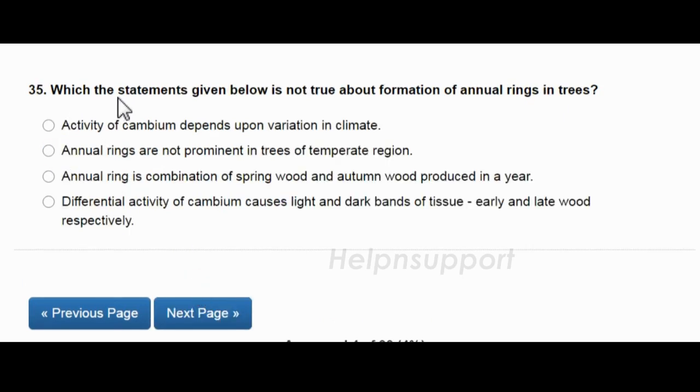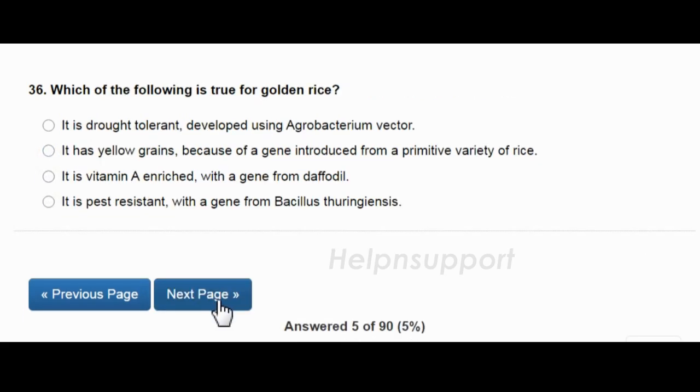Which of the statements given below is not true about formation of annual rings in trees? Activity of cambium depends upon variation in climate. Annual rings are not prominent in trees of temperate region. Annual ring is a combination of spring wood and autumn wood produced in a year. Differential activity of cambium causes light and dark bands of tissue, early and late wood respectively. And the answer is annual rings are not prominent in trees of temperate region.